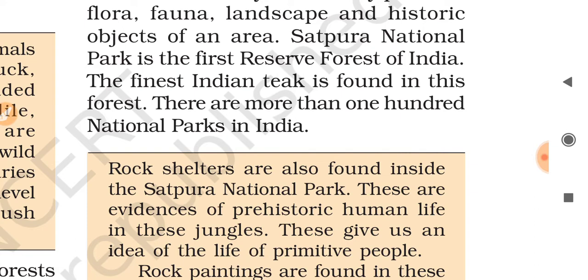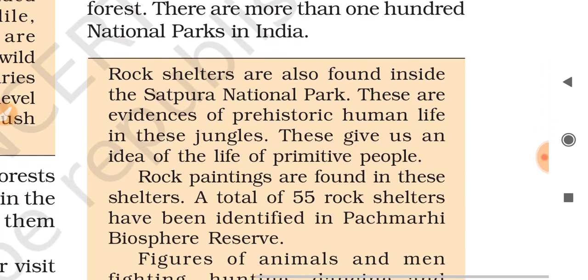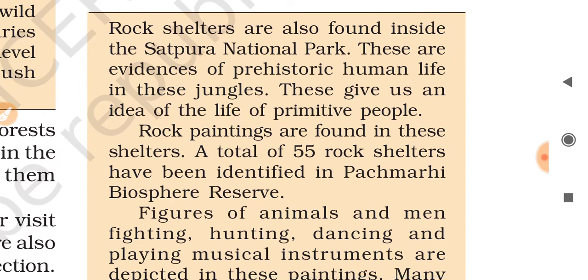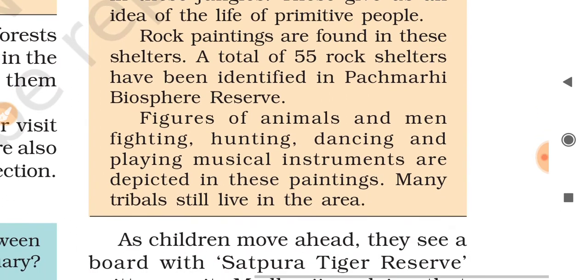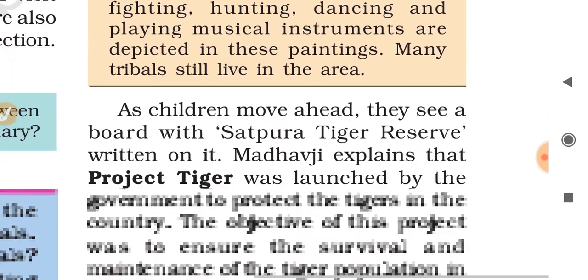There are more than 100 national parks in India. Rock shelters are also found inside the Satpura National Park. These are evidence of prehistoric human life in these jungles. These give us an idea of the life of primitive people. Rock paintings are found in these shelters. A total of 55 rock shelters have been identified in Pachmadi Biosphere Reserve. Figures of animals and men fighting, hunting, dancing, and playing musical instruments are depicted in these paintings. Many tribals still live in the area.